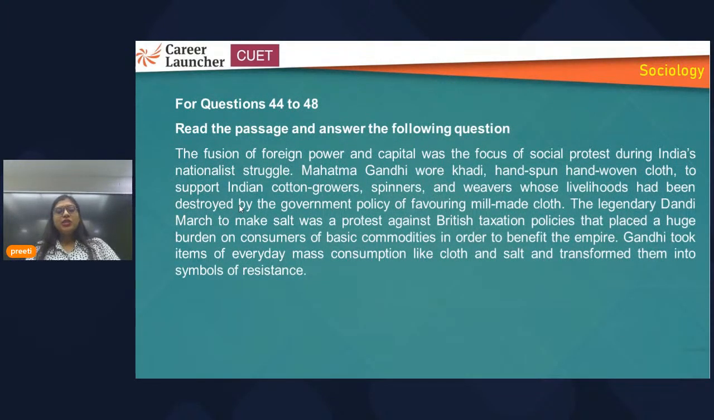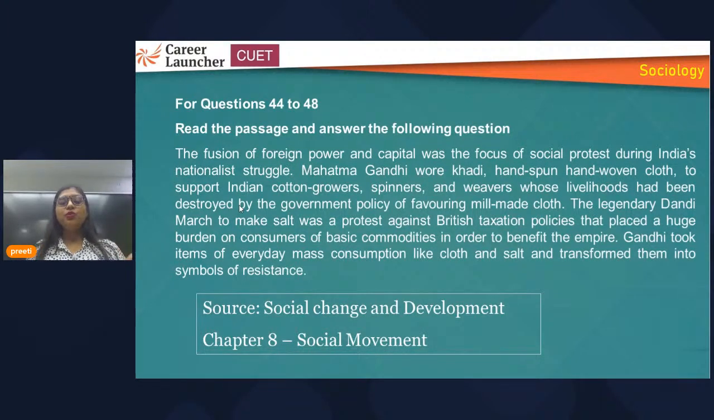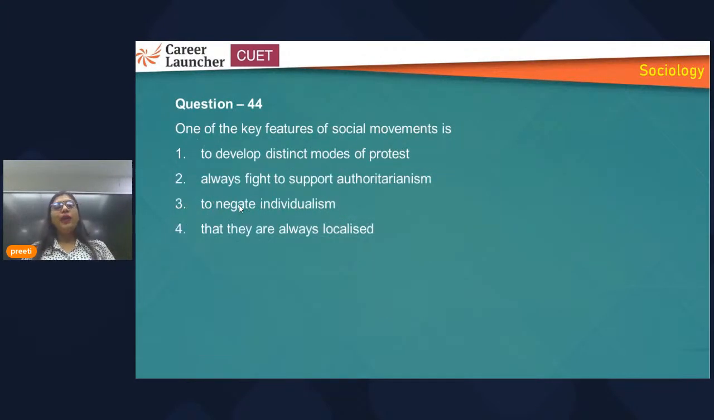Now, passage based question. As I've said, passages you have to read thoroughly, and you can get the answer from the passages only. There is no need to worry. This passage has been asked from the social movement chapter from the second book. The question is: one of the key features of social movement. So what is the key feature of social movement? Options: developed distinct mode of protest, always fight to support authoritarianism, negate individualism, they are always localized. They are never localized, they are spread widely. It cannot negate individualism, and it does not fight to support authoritarianism; rather it is against authoritarianism.